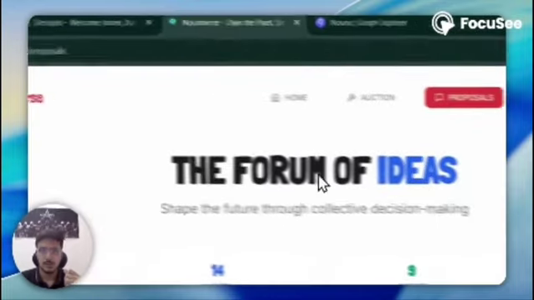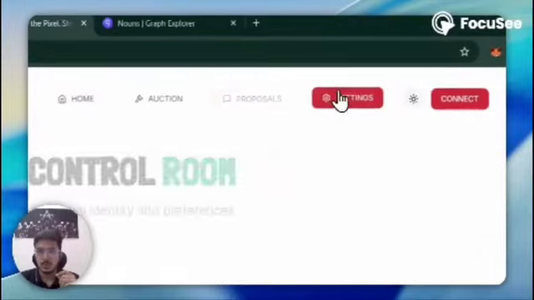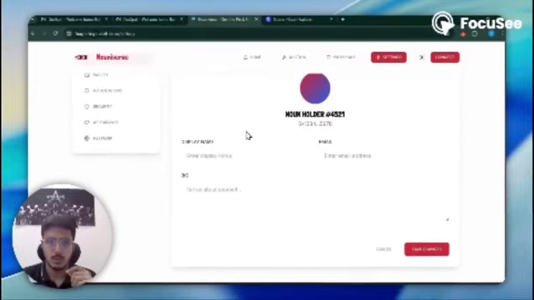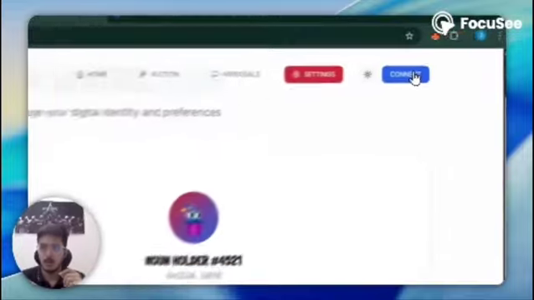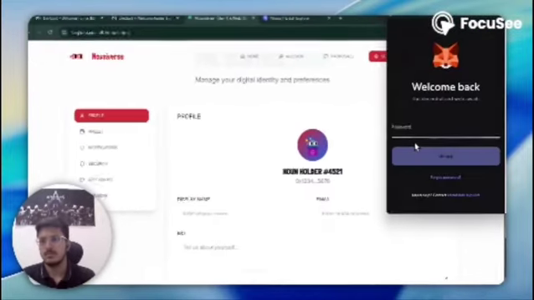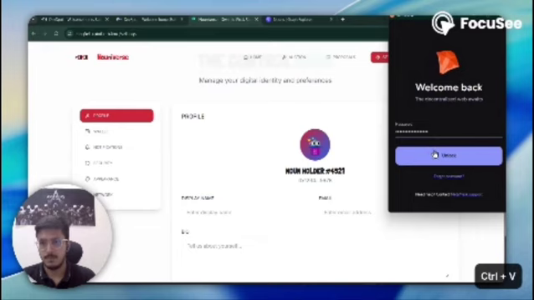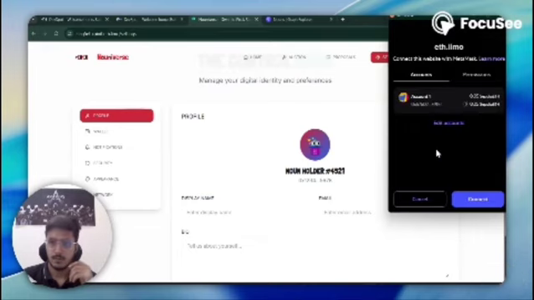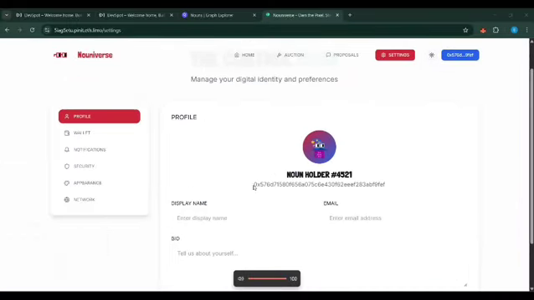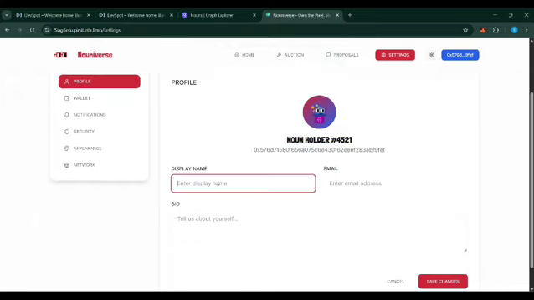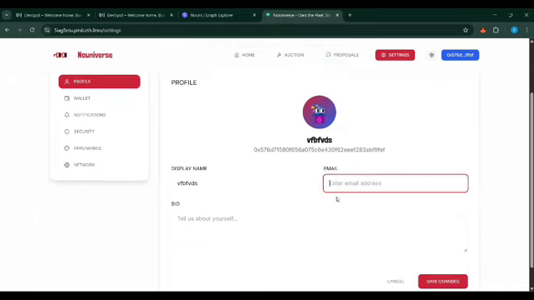Now let's go to the Nouniverse, and then to the control room, where you can display your name, email, your bio, and everything. Now let's connect my wallet. Let's connect, and it gets connected to my address. This is my wallet address, and here you can enter any name, your email address and the bio as well.